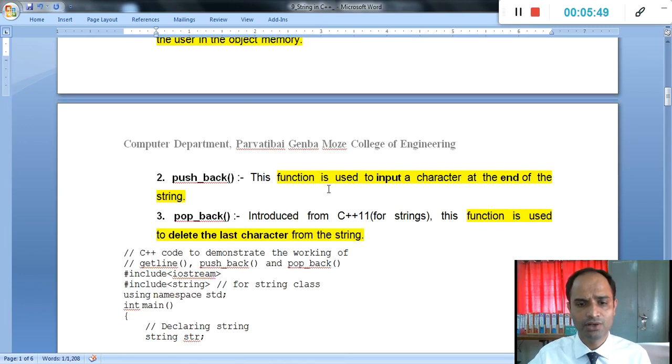Then pushback, the function is used to input a character at the end of the string. This function is used to put a character at the end of the string. Means if you want to put a character into the given string, we use pushback. If you want popback, if you want to remove a character from the mentioned string, that one is used to delete the last character. Means put the last character and delete the last character. This is simply the process of pushback and popback.